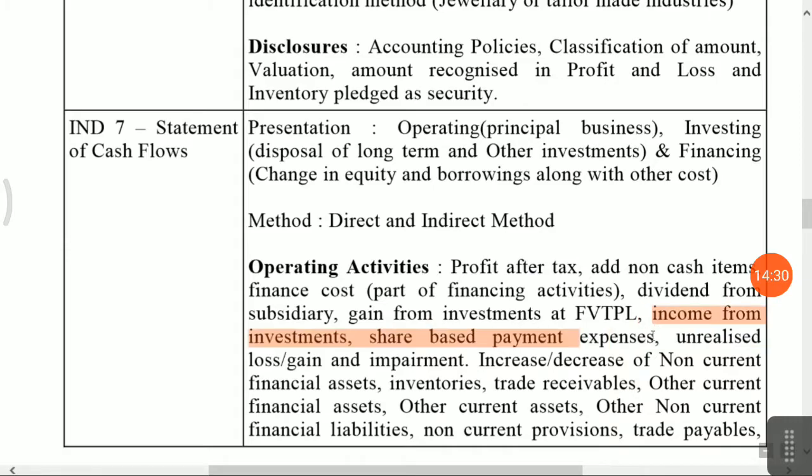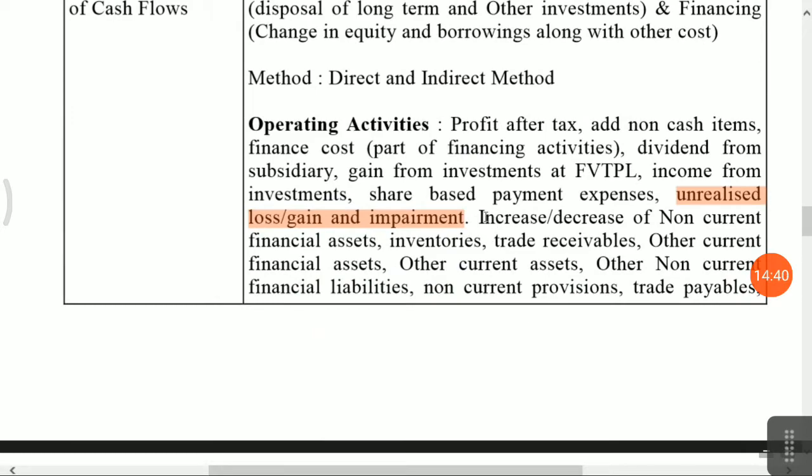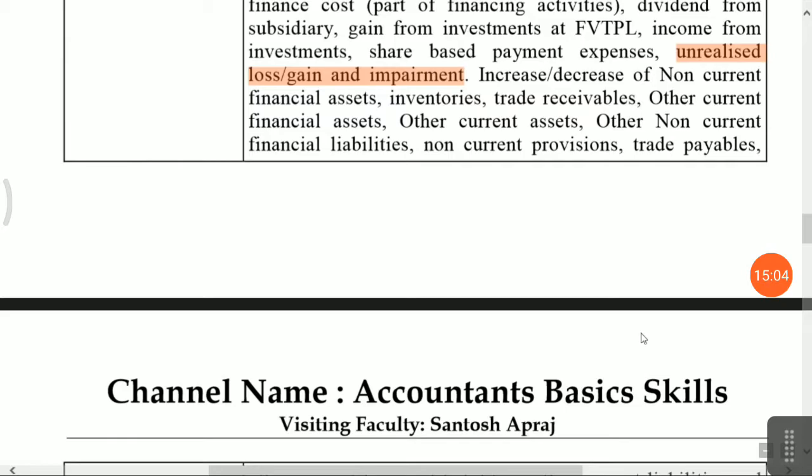Share based payment expenses, that is a non-cash item, it should be added. Unrealized gain or losses from impairment, it's a non-cash item, it should be added. Next one is increase and decrease of non-current financial assets, inventories, trade receivable, other financial assets, other current assets, other non-current financial liabilities, non-current provisions, trade payables. Means they have considered not only financial assets, they also consider items from the non-current assets or non-current liabilities. Okay, that you have to take as a precaution for calculation of operating activities cash flows.